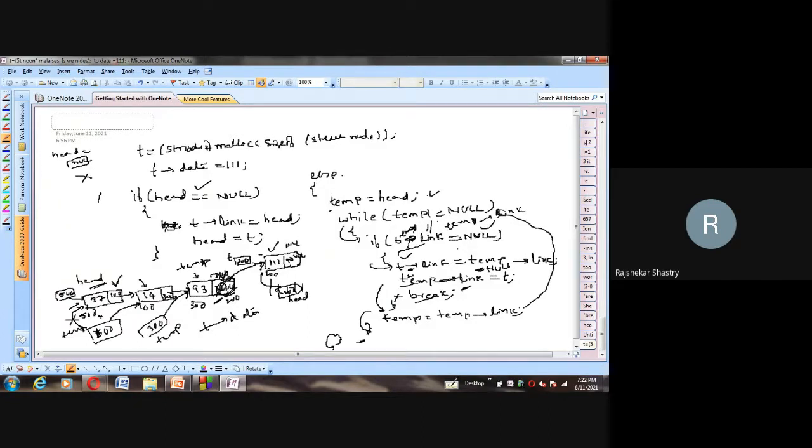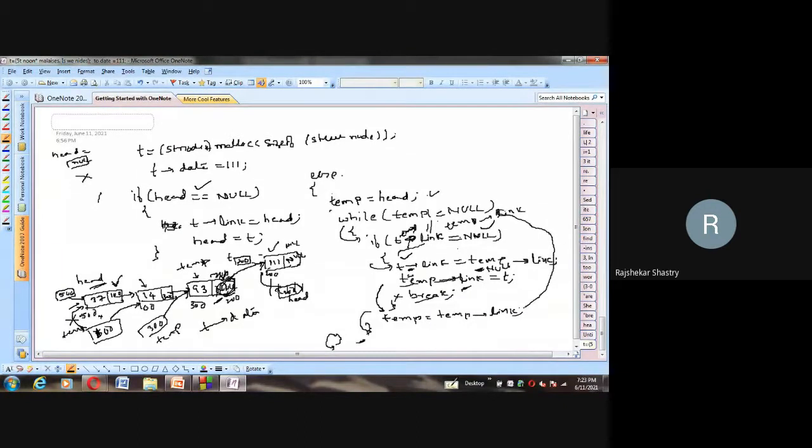And inserting at the beginning is always big O of 1 only. No need to travel because we are placing it before the head; there is no need to move the head. Here, for the last, what did we have to do? Because we are inserting the new node at the end, we have to travel all together to the last node. Traveling means looping. Looping means n times we have to continue our loop. So therefore the total complexity will become big O of n. But in the case of inserting at the beginning, it is always big O of 1 only.